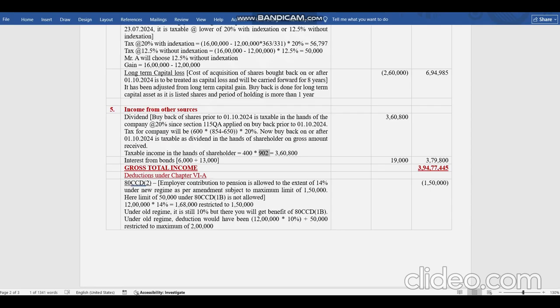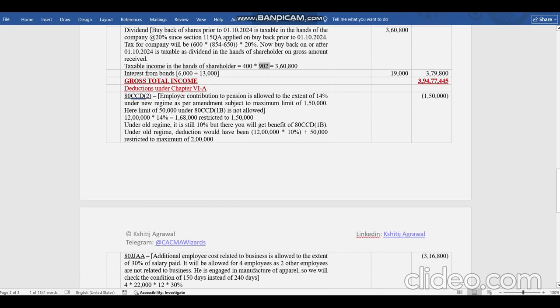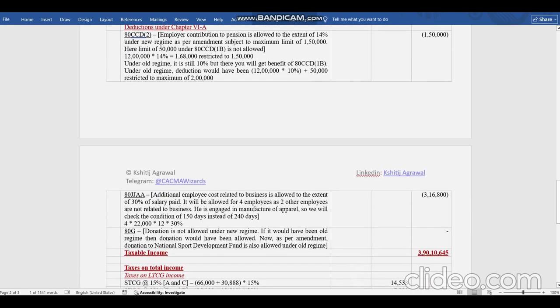Now, interest from bonds. He has received some interest from bonds. Both are his income. 19,000 has been earned. This is plain. Interest has been earned and he has shown it as income from other sources. Some point in TDS will come for this. We will see it. So gross total income is 3 crore 94 lakhs 77,445.